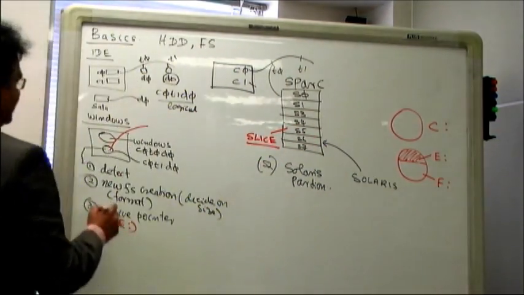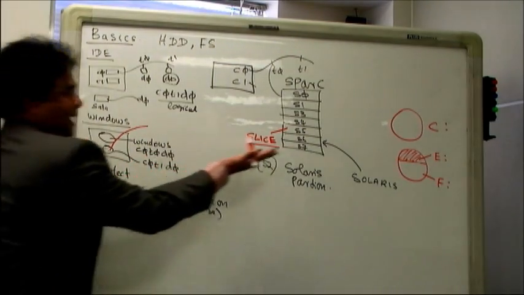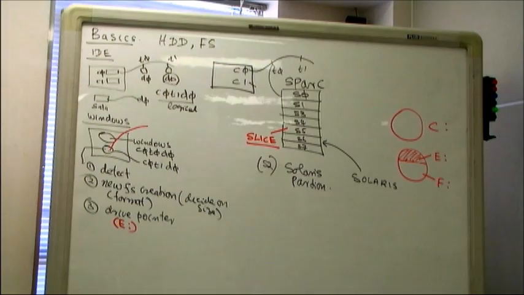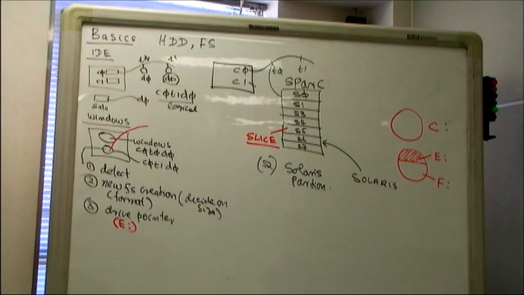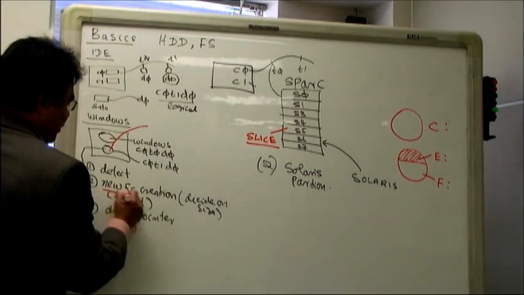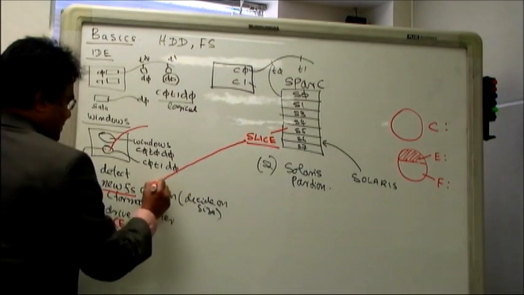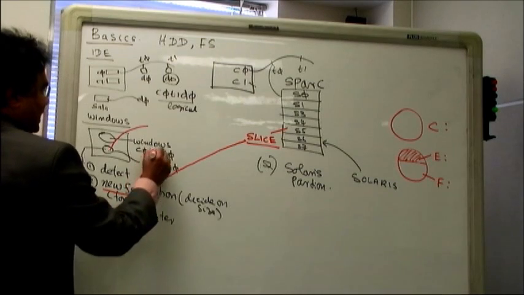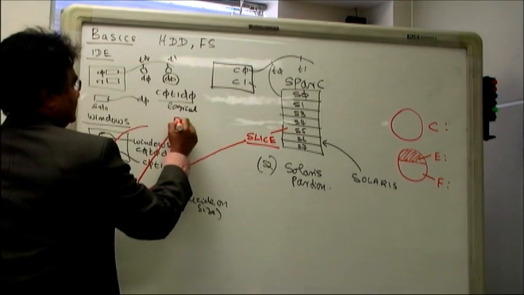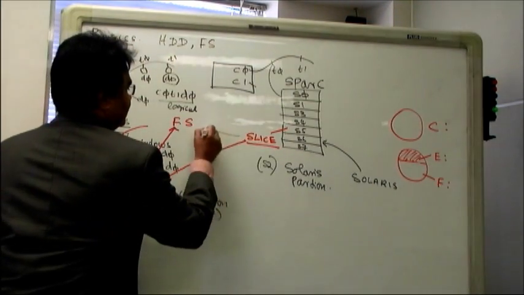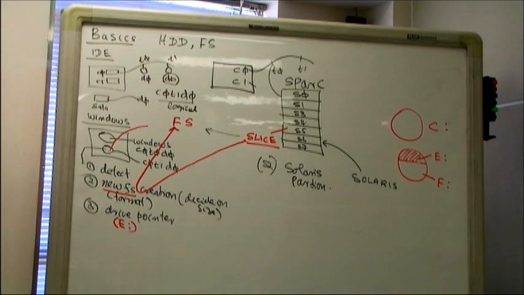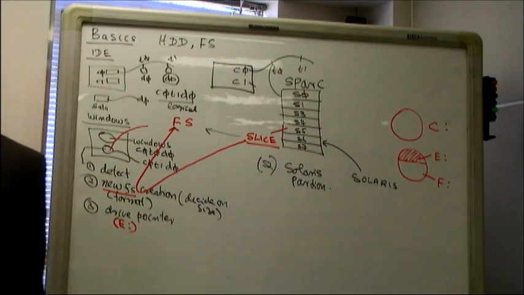You can't compare this with that, because that slice we created while we were formatting. So we can't compare with that. A slice is a small portion of the hard drive. A slice can be changed, modified. The next step I have to do is format it. I have to format the slice so that I will create a file system. So a slice will become a file system when I format it. I can't copy anything into a slice, but I can copy something into a file system.